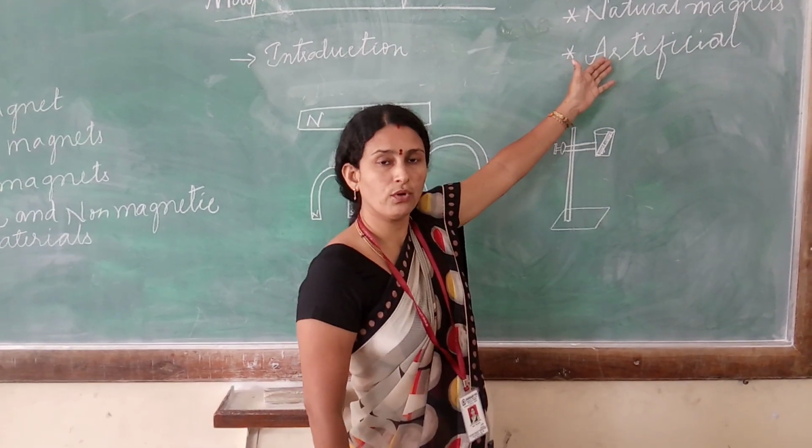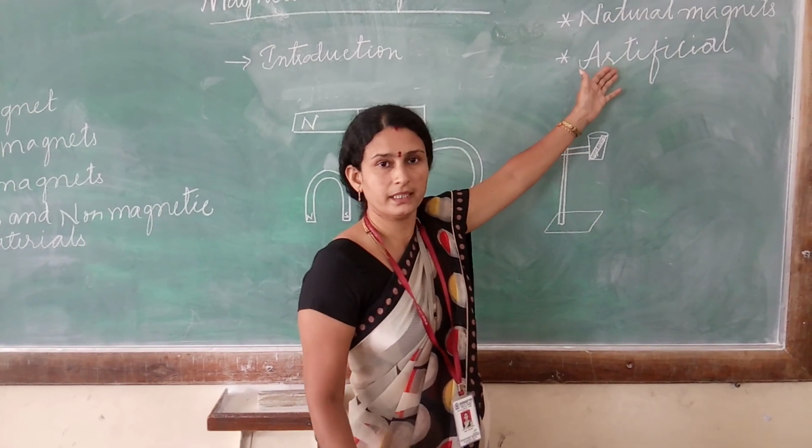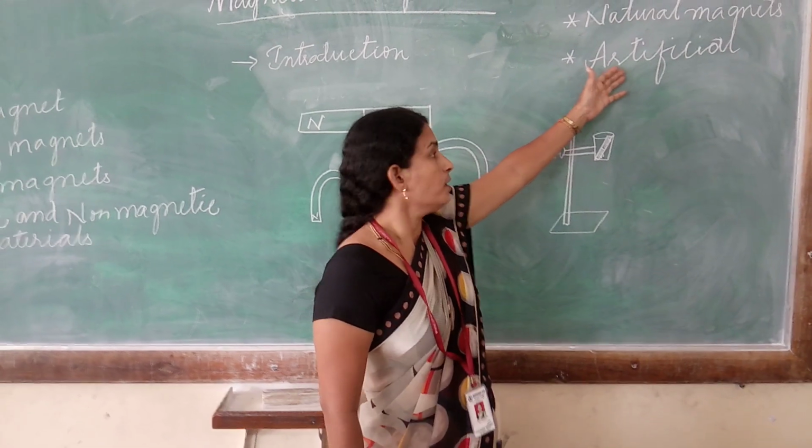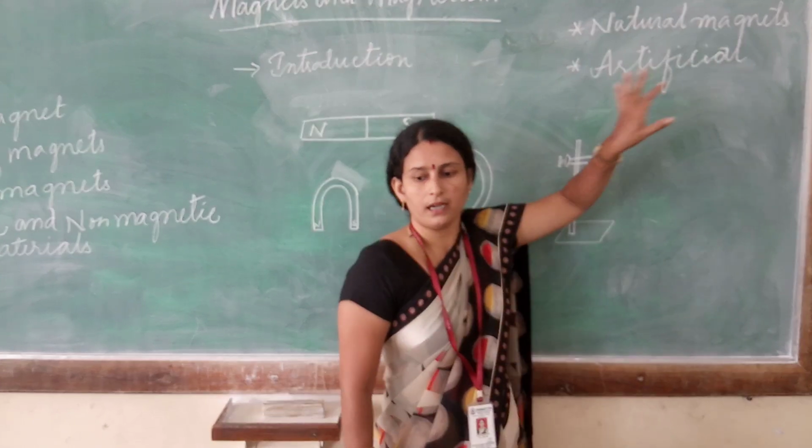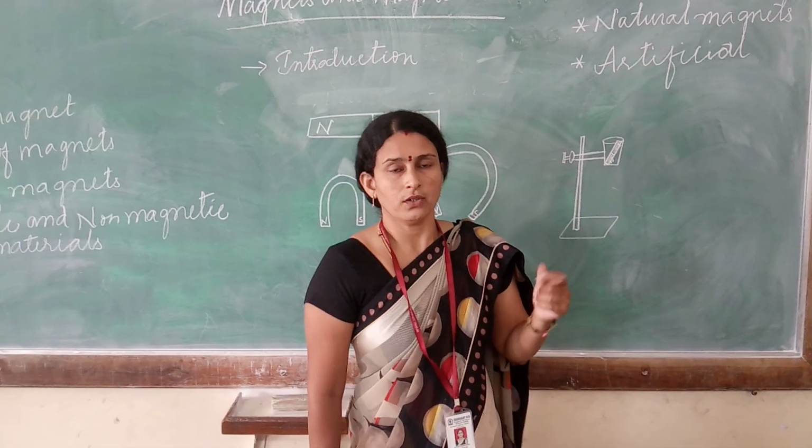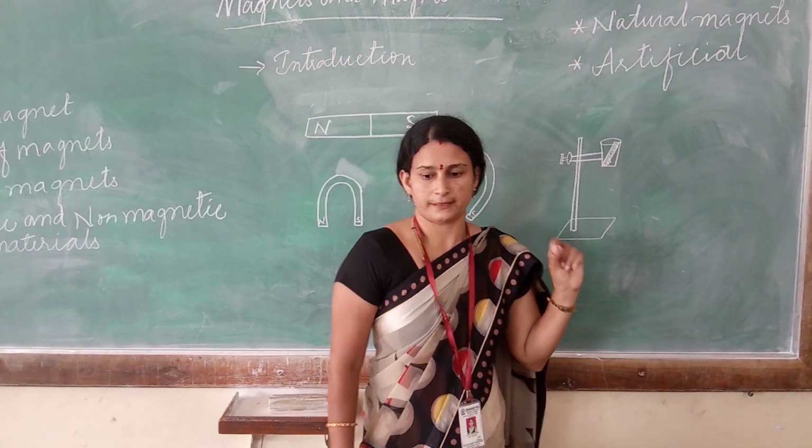Now what are artificial magnets? Artificial means man-made things. These kinds of magnets are made in factories or in laboratories.